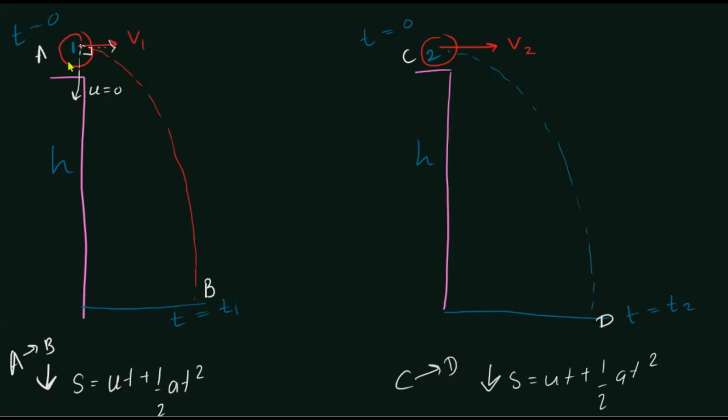If it is projected in an inclined direction, then of course the initial velocity also will come into play, right? But if it is horizontally projected, it doesn't matter what velocity it is projected with horizontally, the time taken is always going to be the same.